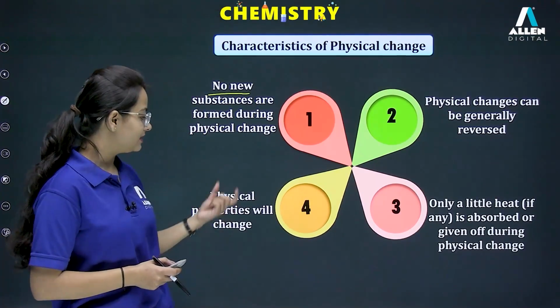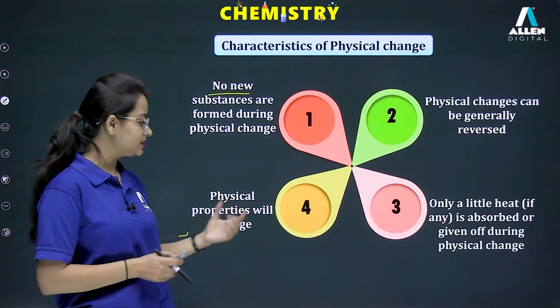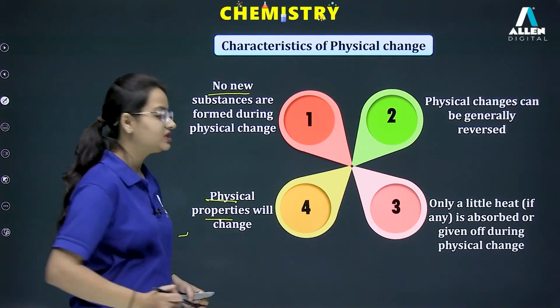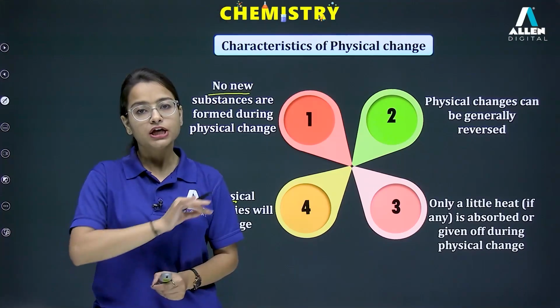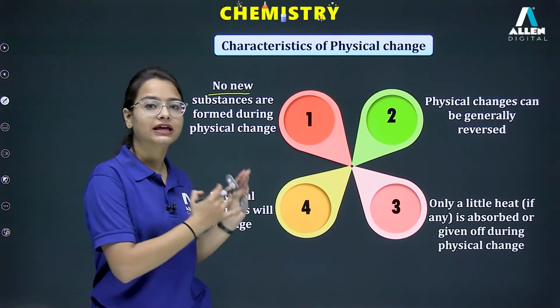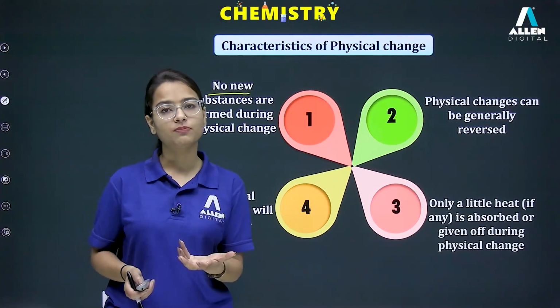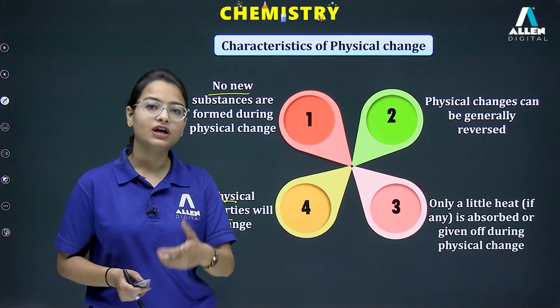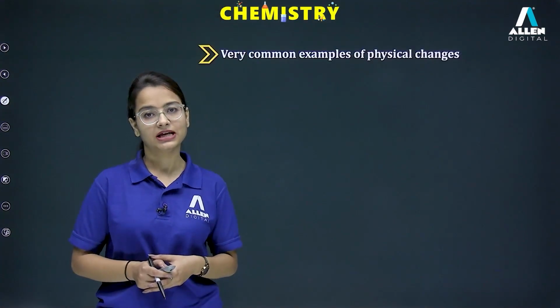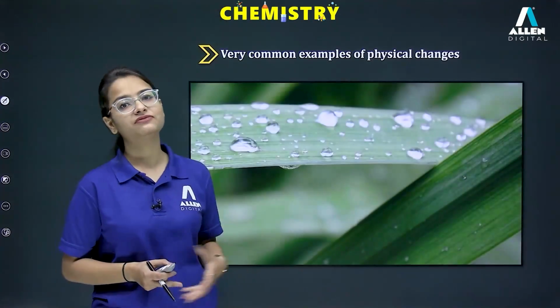Easy. Okay, let's take another characteristic of the physical changes. Physical properties will change in case of physical changes. Only physical properties will change over here. No chemical property will change in the case of physical changes. Physical properties, we can say state, shape, size, color, etc. They all are physical properties of the substance. Now let's take a few more examples of these physical changes.